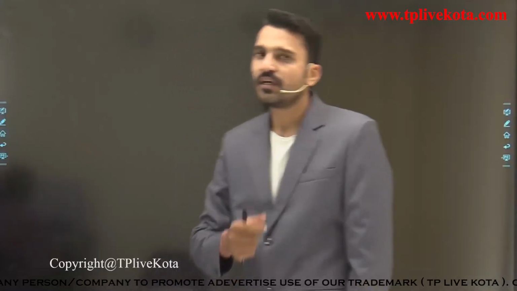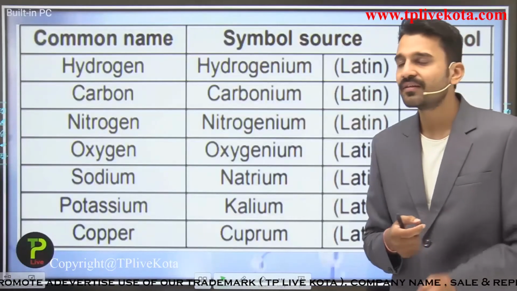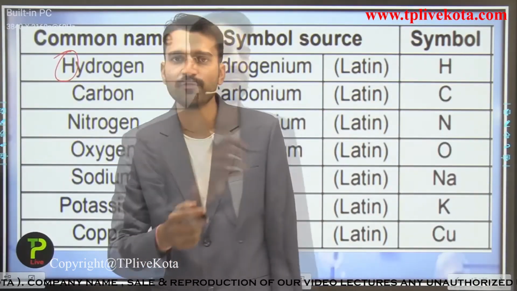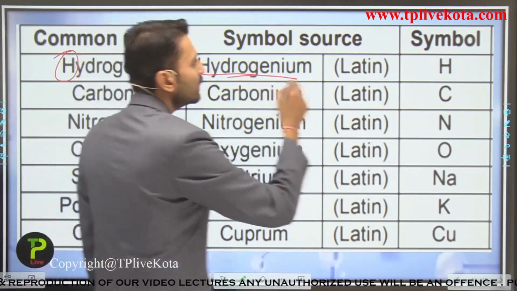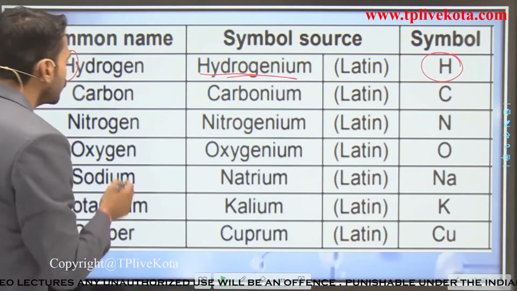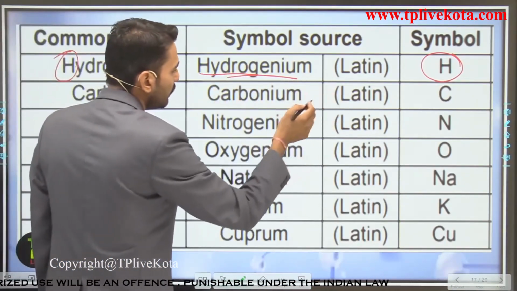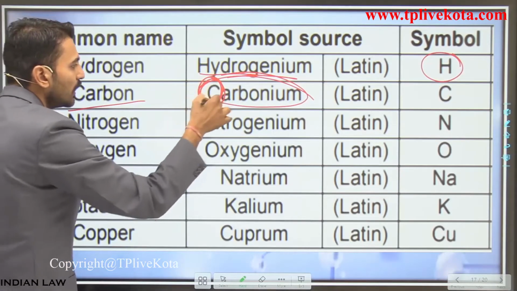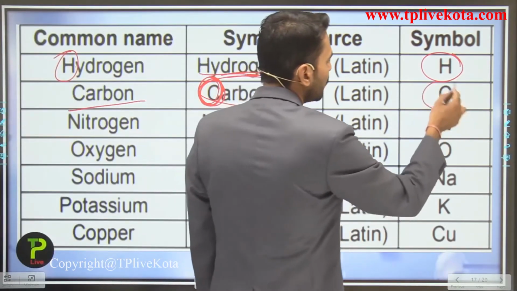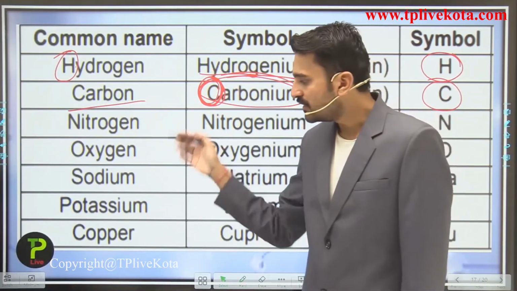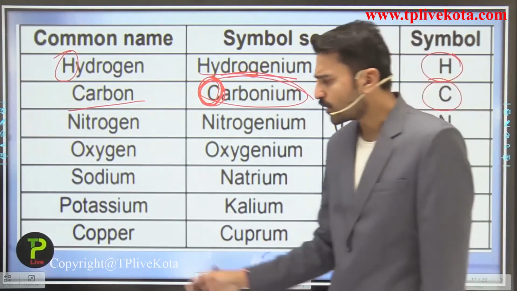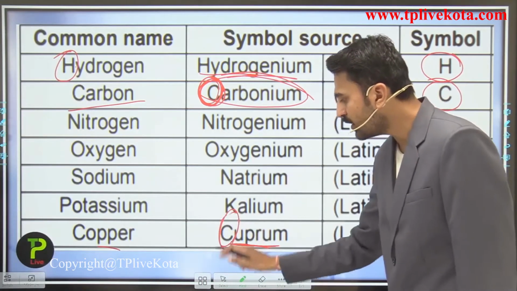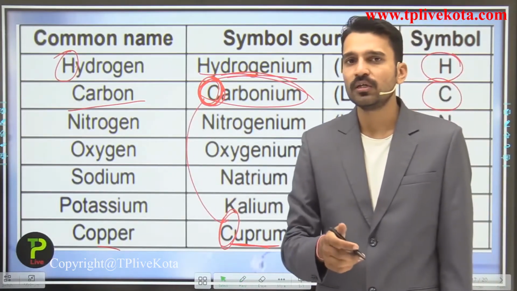So students, here you are going to see some examples. Talking about hydrogen, its symbol is what? Taking the H from the Latin word hydrogenium, its symbol would be H. Talking about carbon, its Latin name is carbonium, and for that we take the first letter and write the symbol as C. Now talking about copper, the Latin name is cuprum, and if we take the C from here, it would be similar to the carbon symbol.